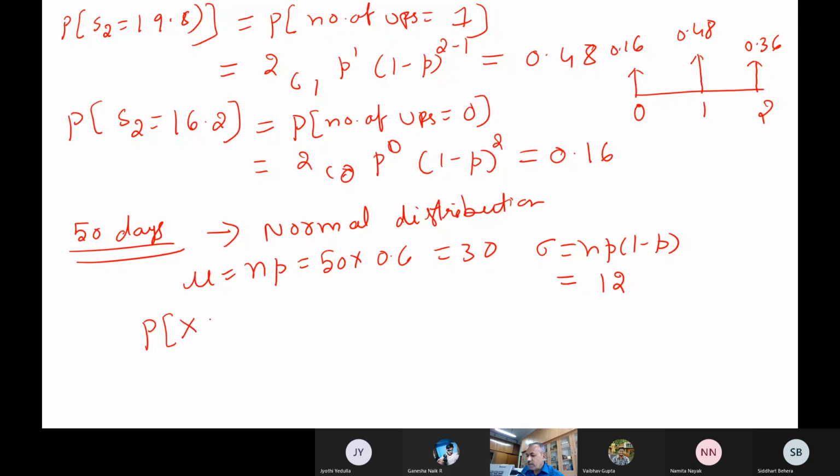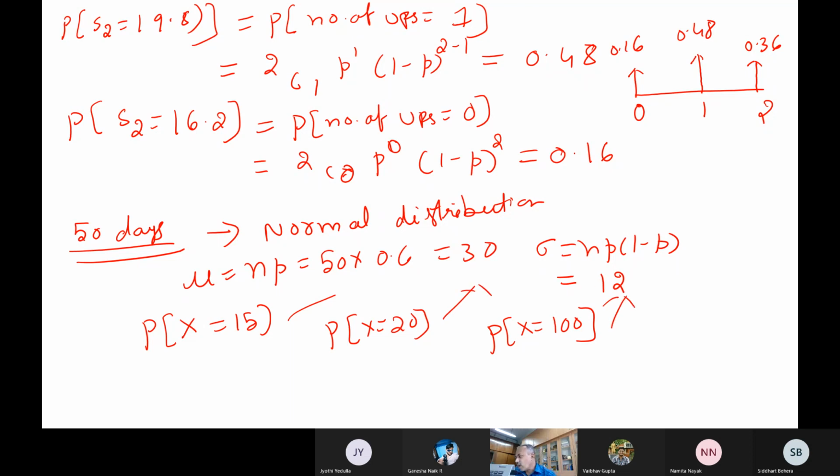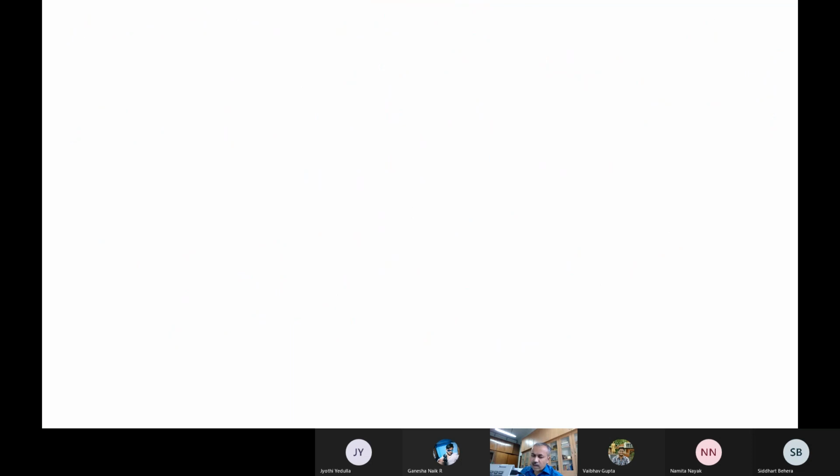Say my share price will be 15, or 20 rupees, or 100 rupees, whatever. You can calculate from the normal distribution itself. So this is how you can calculate from the binomial, and you can calculate from the normal distribution also. You will get the same answer. You can show and prove yourself that both of them will give you the same type of numbers. There are a variety of examples one can give.